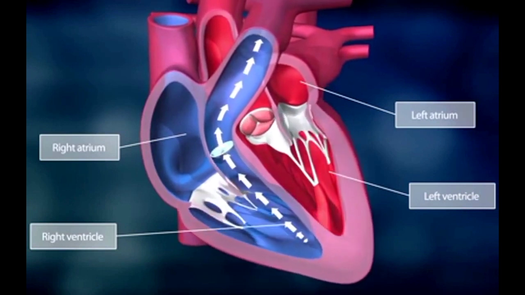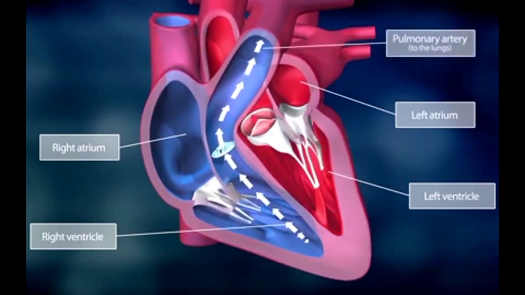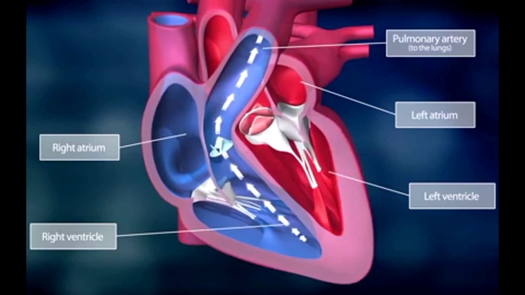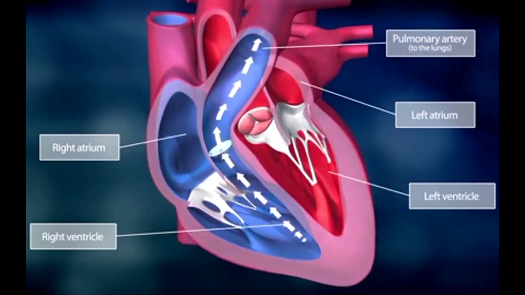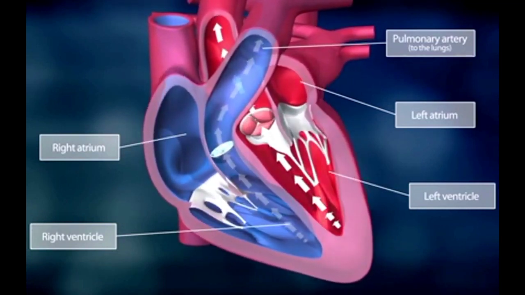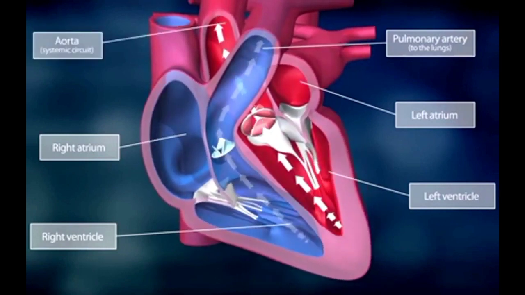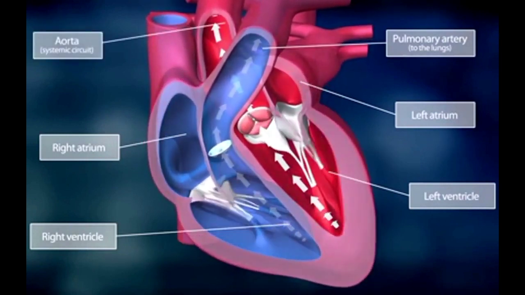The right side of the heart pumps blood through the pulmonary artery into the lungs, where it becomes rich in oxygen. The left side pumps the blood to all organs through the aorta and the systemic circuit.